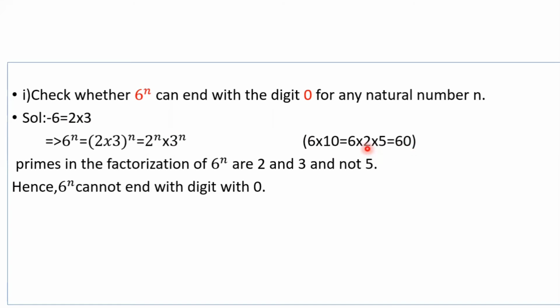So the prime factorization of any natural number must contain the prime numbers 2 and 5, then only the number ends with 0. But in this, only 2 is present, and 3, but 5 is not present. So there is no natural number n for which 6 power n ends with the digit 0. So 6 power n cannot end with the digit 0.